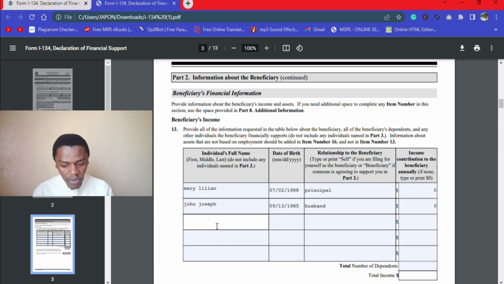Maybe you put the daughter or the son and continue depending on the number of dependents the principal applicant has. So the point is, because they are not yet in the United States, not earning anything in the United States, don't bother yourself about filling in what they are earning here. They are earning 0 in the United States.